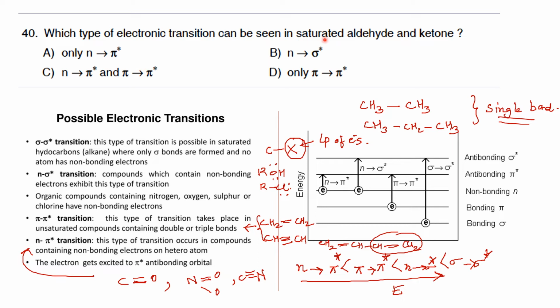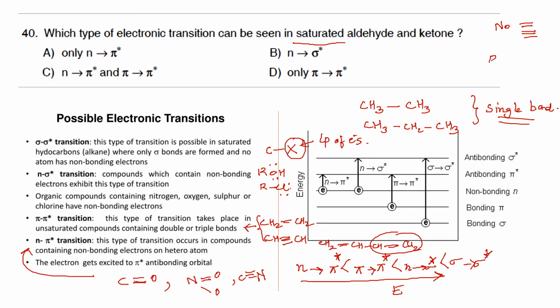So in the question, we are asked to find out the type of electronic transition that is possible for saturated aldehyde and ketone. When you consider saturated, they have specified the word saturated in order to make you understand that there is no double or triple bond. So we can rule out the possibility for pi to pi star transition.